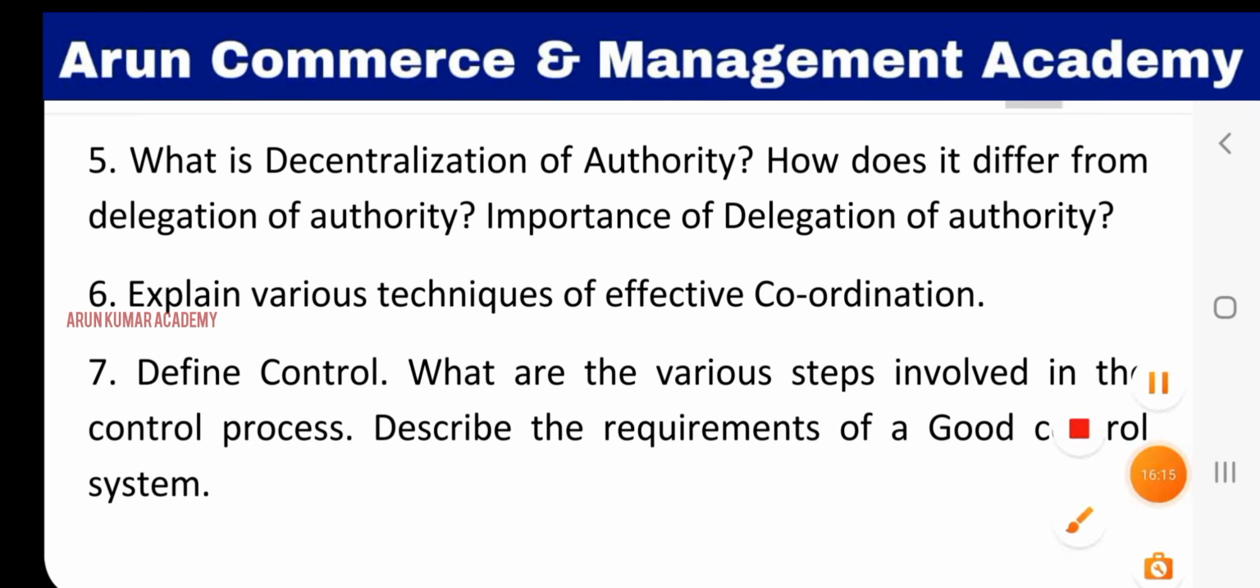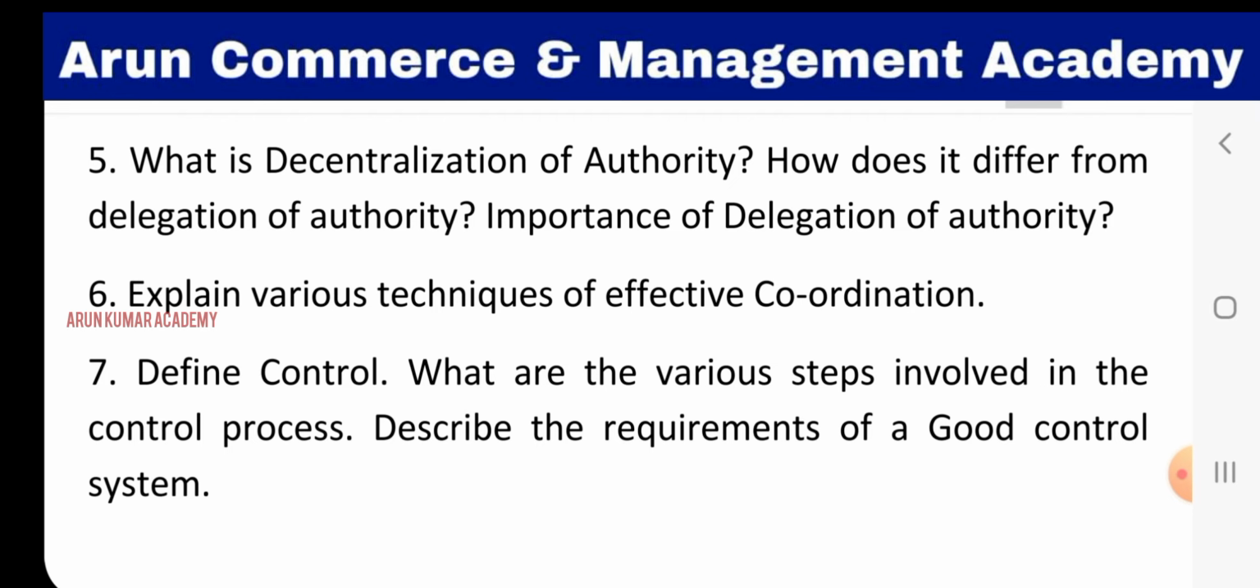Question number 7. Define control. What are the various steps involved in the control process? Then describe the requirements of a good control system. We need to explain the definition and meaning of control, then the various steps involved in the control process. There are 4 steps: establishing standards, measuring the performance, comparison of performance with standards, and taking corrective actions.